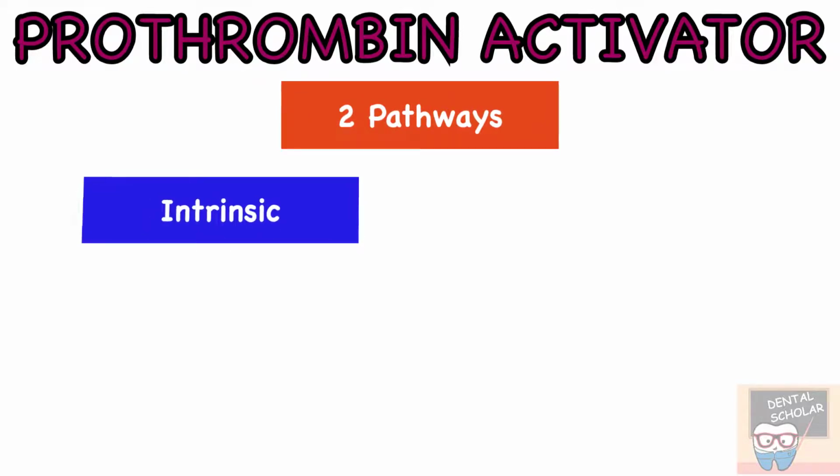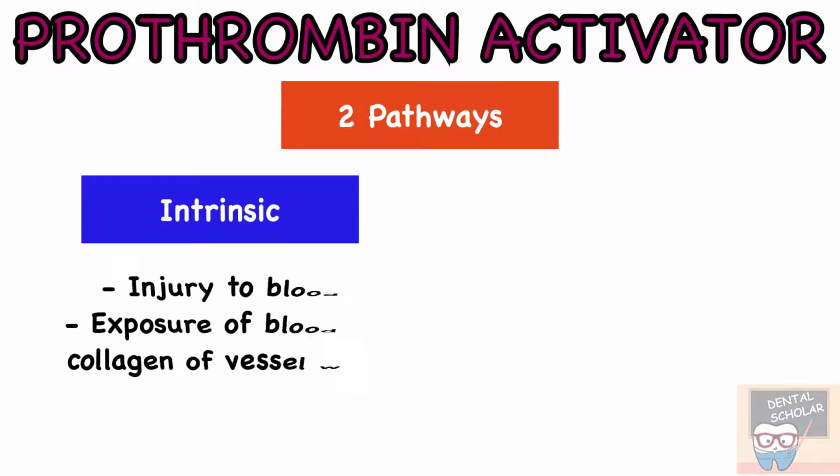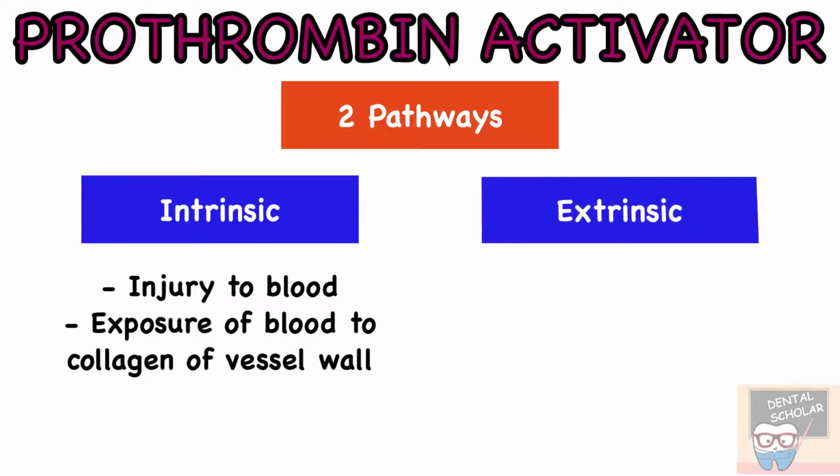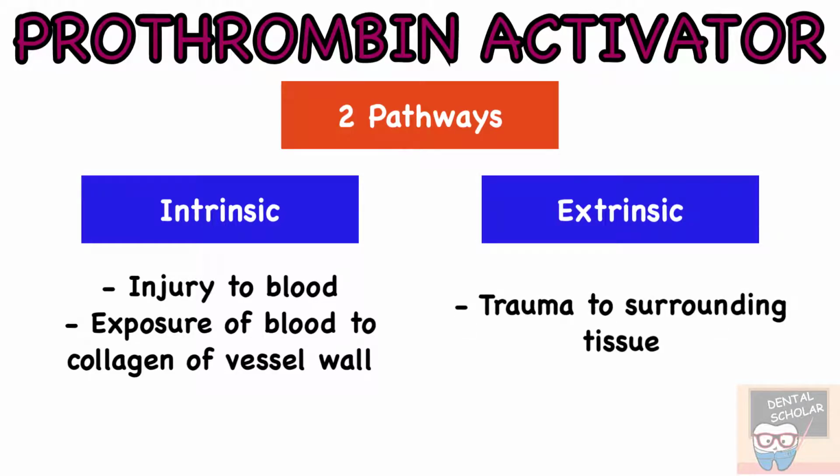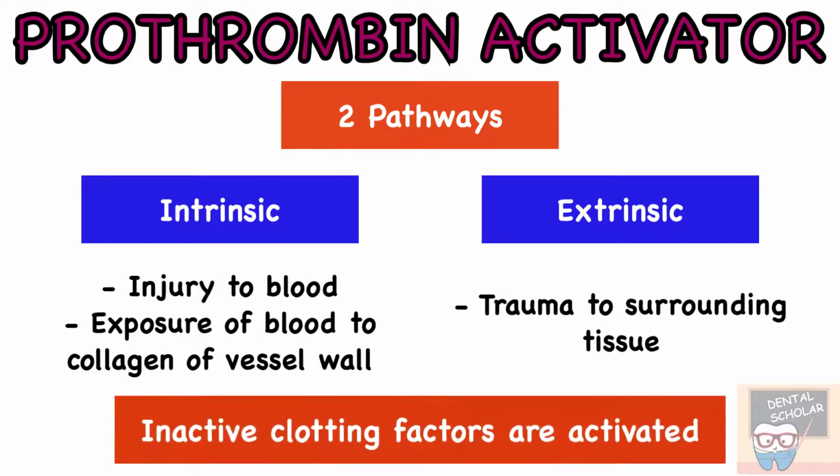An intrinsic pathway, which begins with injury to blood and exposure of blood to collagen of the vessel wall, or the extrinsic pathway, which begins with trauma to the surrounding tissue. In both pathways, the inactive clotting factors are activated, which successively produce prothrombin activator.